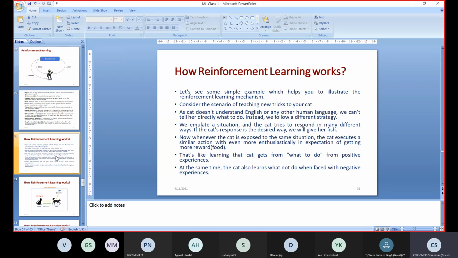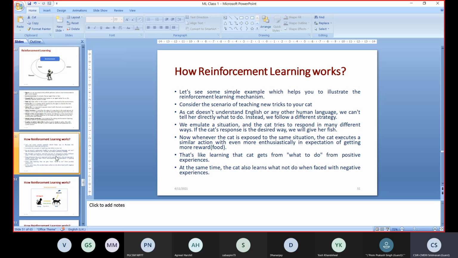Now, whenever the cat is exposed to the same situation, we are trying to give the same situation to the cat. That cat executes the similar action even more enthusiastically in expectation of getting a new reward. That means we train the cat and we are bringing the cat to some other same situation, and we are expecting that situation. See, for example, we trained and then suddenly we are telling it to walk.